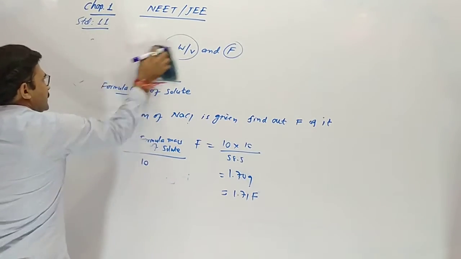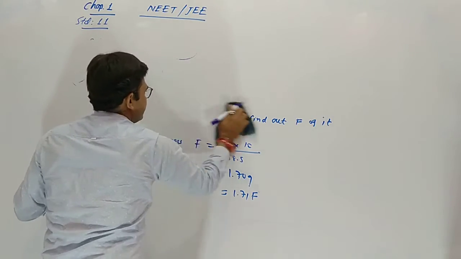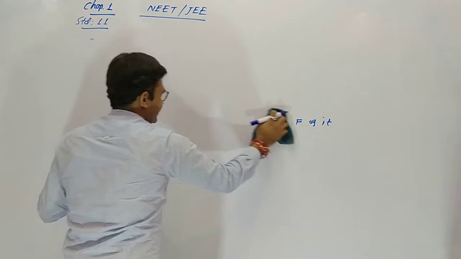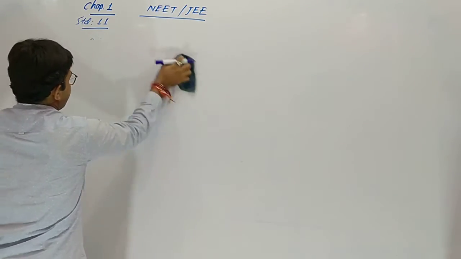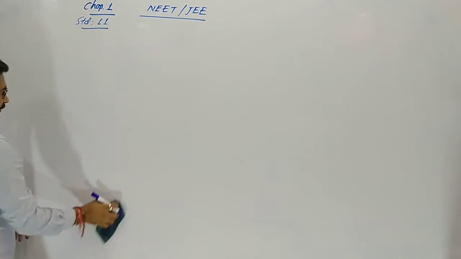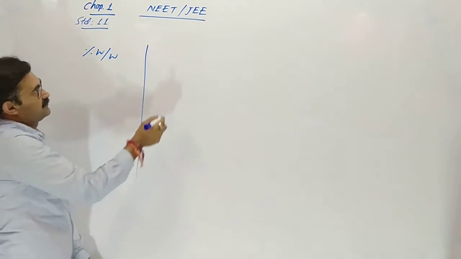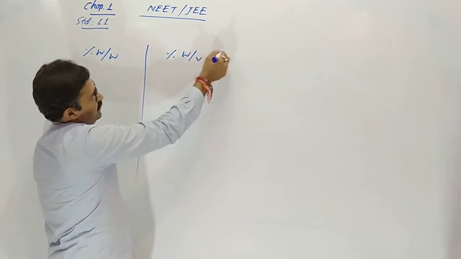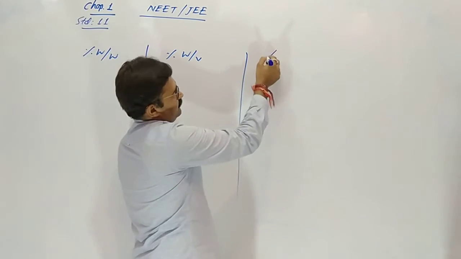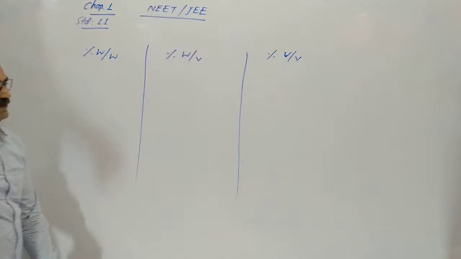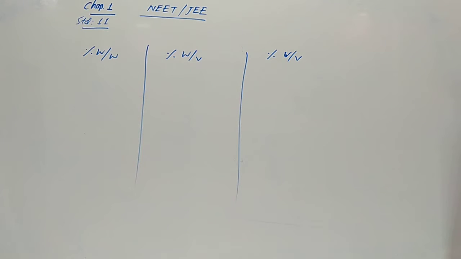Another method to represent concentration is the percentage. There are three types of representation: percentage weight by weight, percentage weight by volume, and percentage volume by volume.